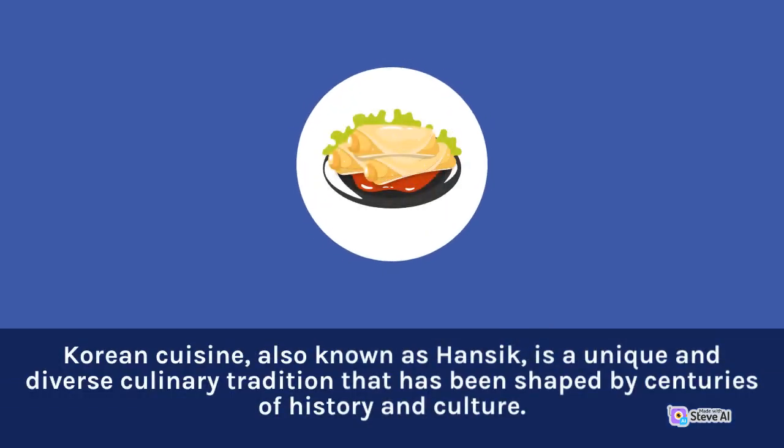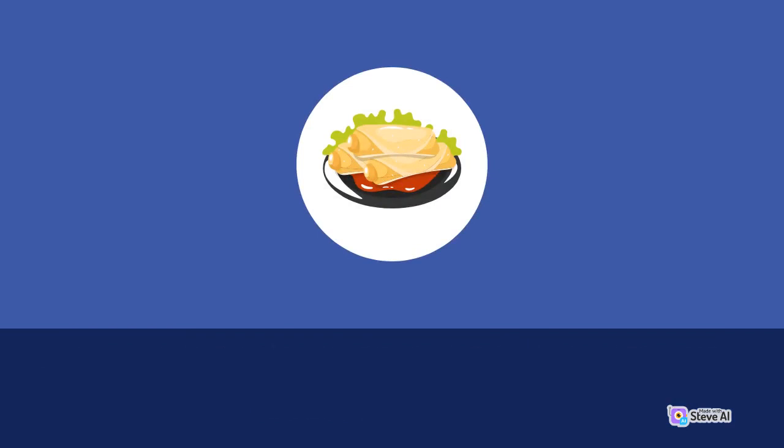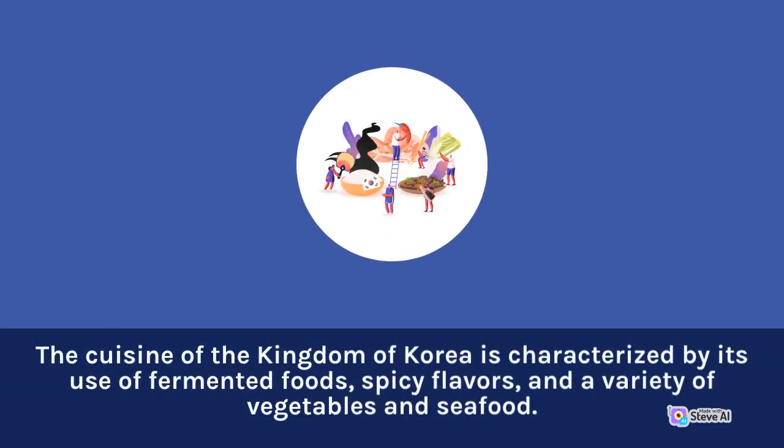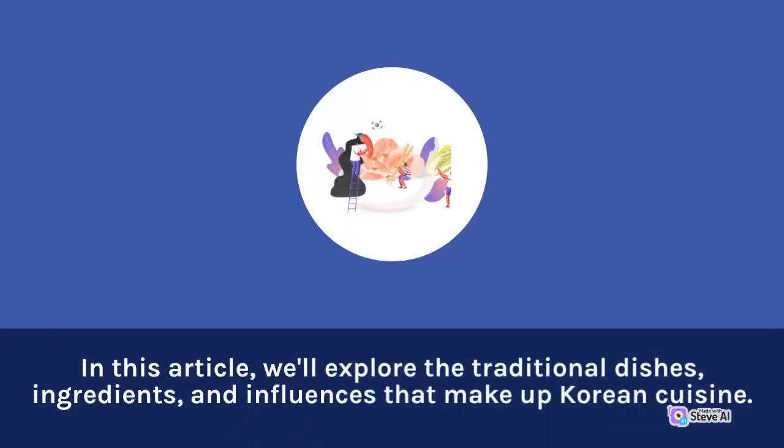Korean cuisine, also known as Hansik, is a unique and diverse culinary tradition that has been shaped by centuries of history and culture. The cuisine of the Kingdom of Korea is characterized by its use of fermented foods, spicy flavors, and a variety of vegetables and seafood. In this article, we'll explore the traditional dishes, ingredients, and influences that make up Korean cuisine.